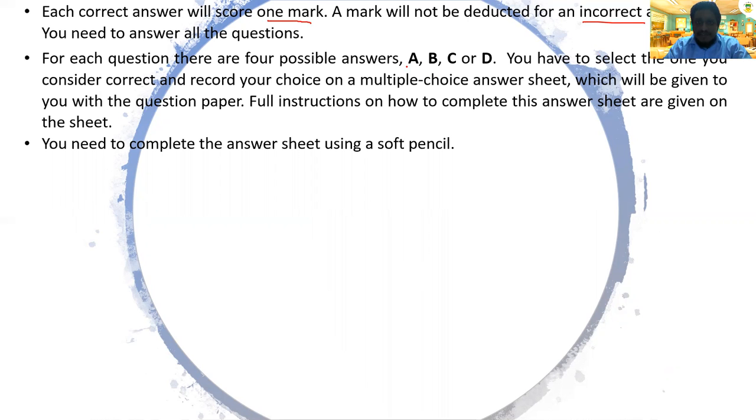Each question will have choices of A, B, C, D. You choose only one. And you need to complete your answer in a soft pencil. Okay, soft pencil. Don't use the normal pencil. It's a soft pencil.